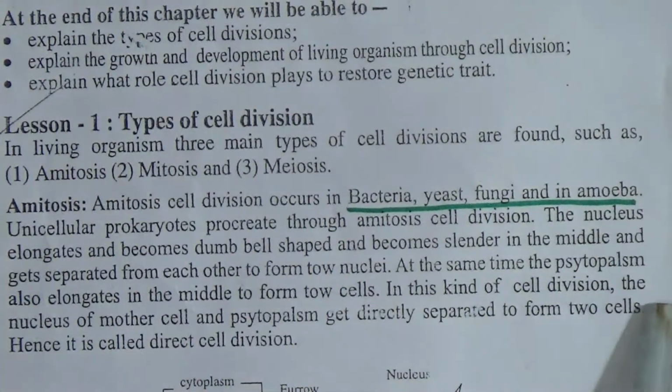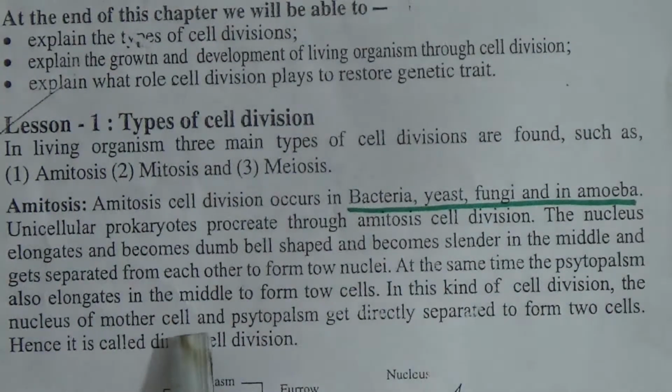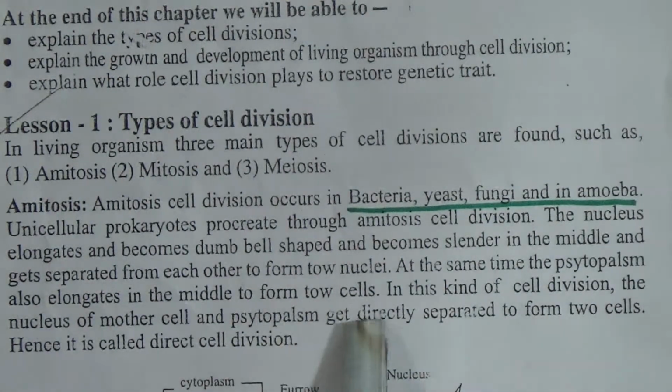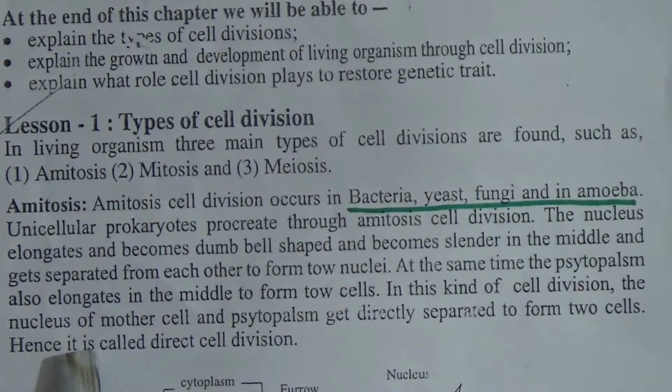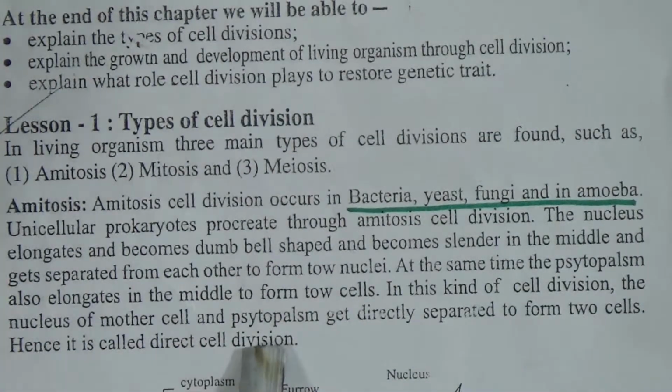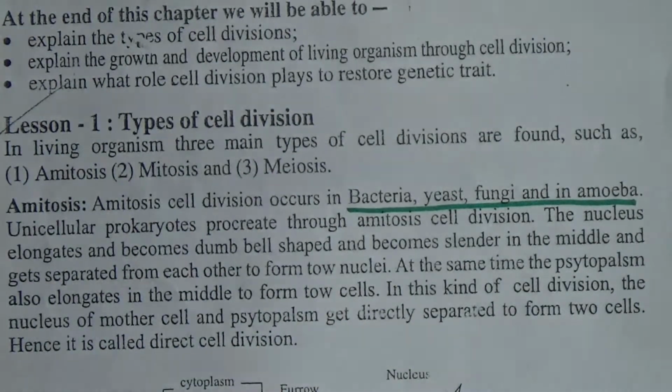In this kind of cell division, the nucleus of the mother cell and the cytoplasm get directly separated to form two cells, hence it is called direct cell division. At first, what is amitosis? Let's see. Here, mother cell, a new term for you.